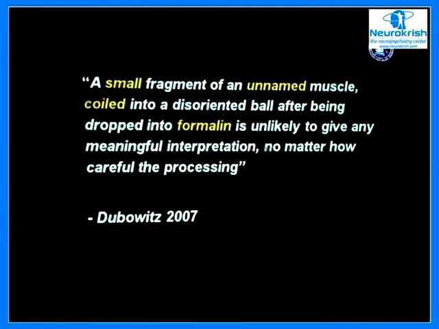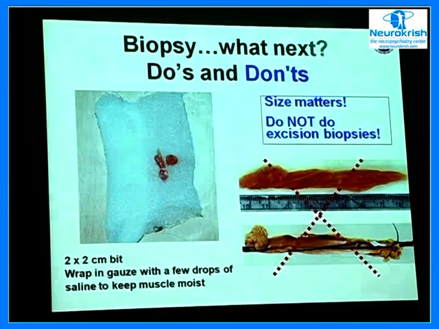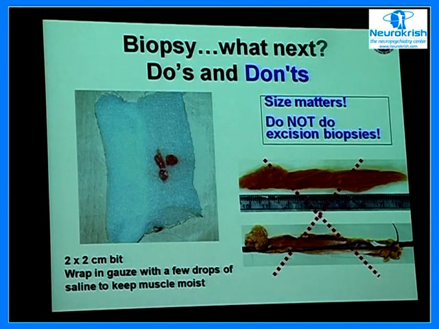To all the residents, I tell you to remember that if you fix the tissue, there is very little the pathologist can offer. The most important thing is how you send a fresh muscle biopsy. This is all for the residents.